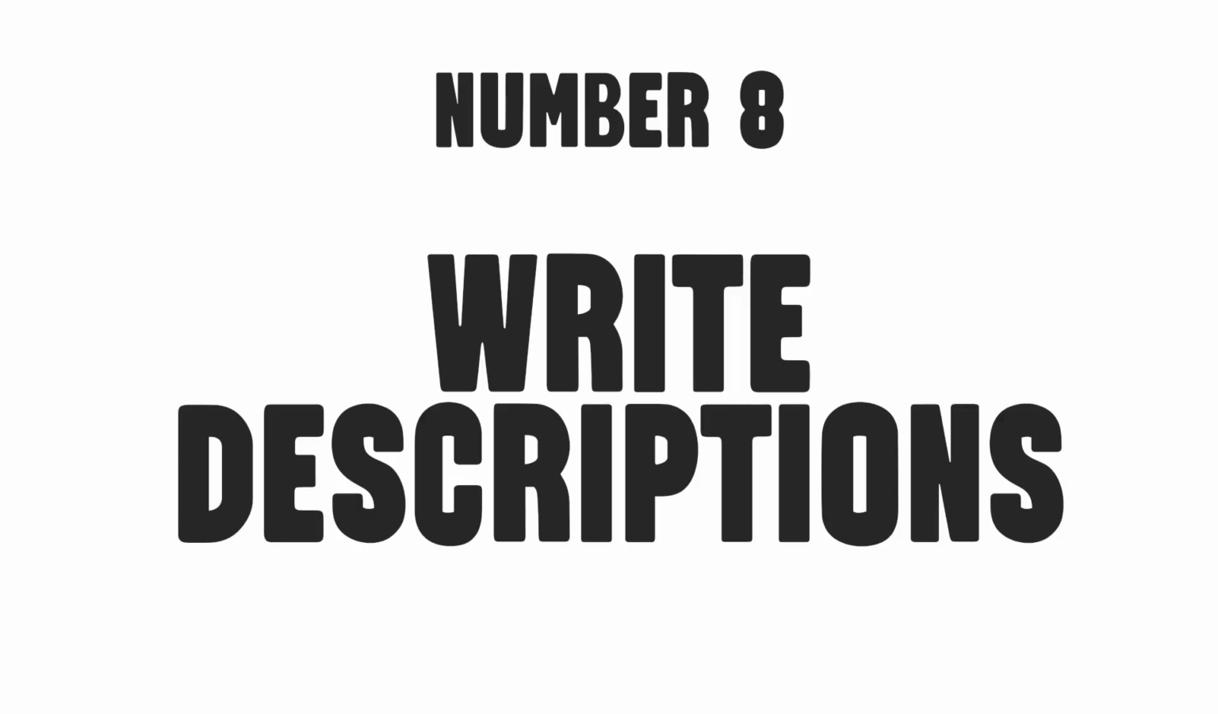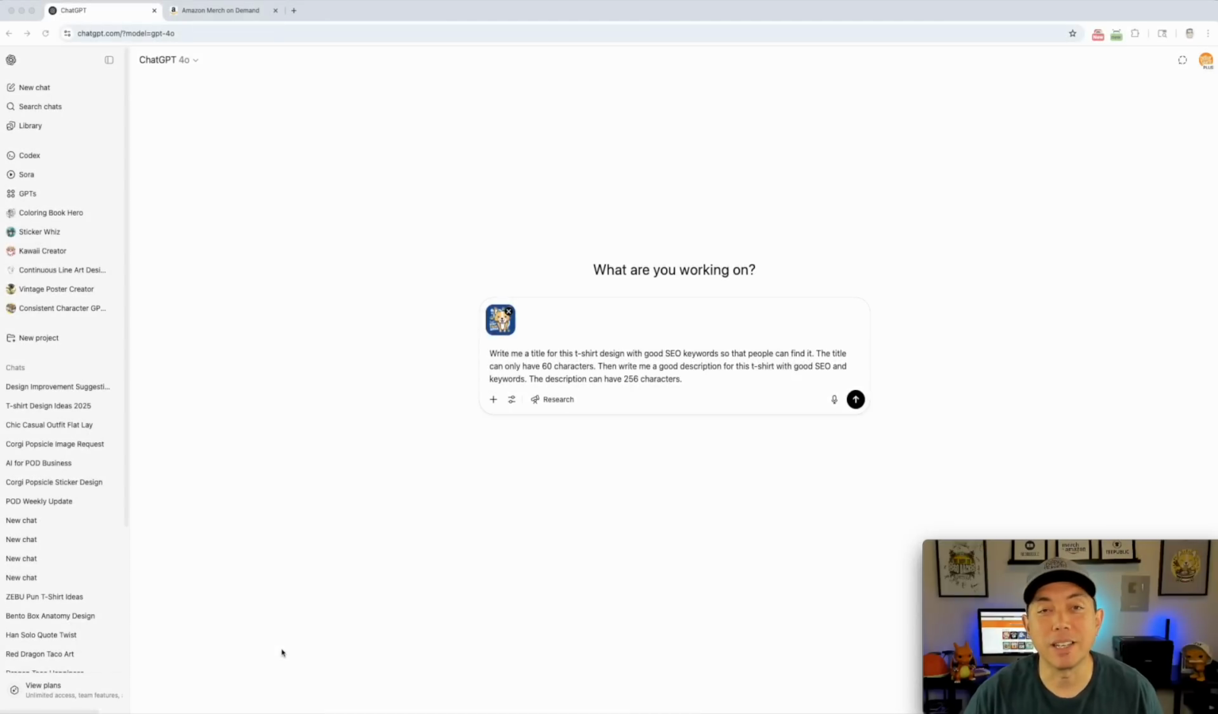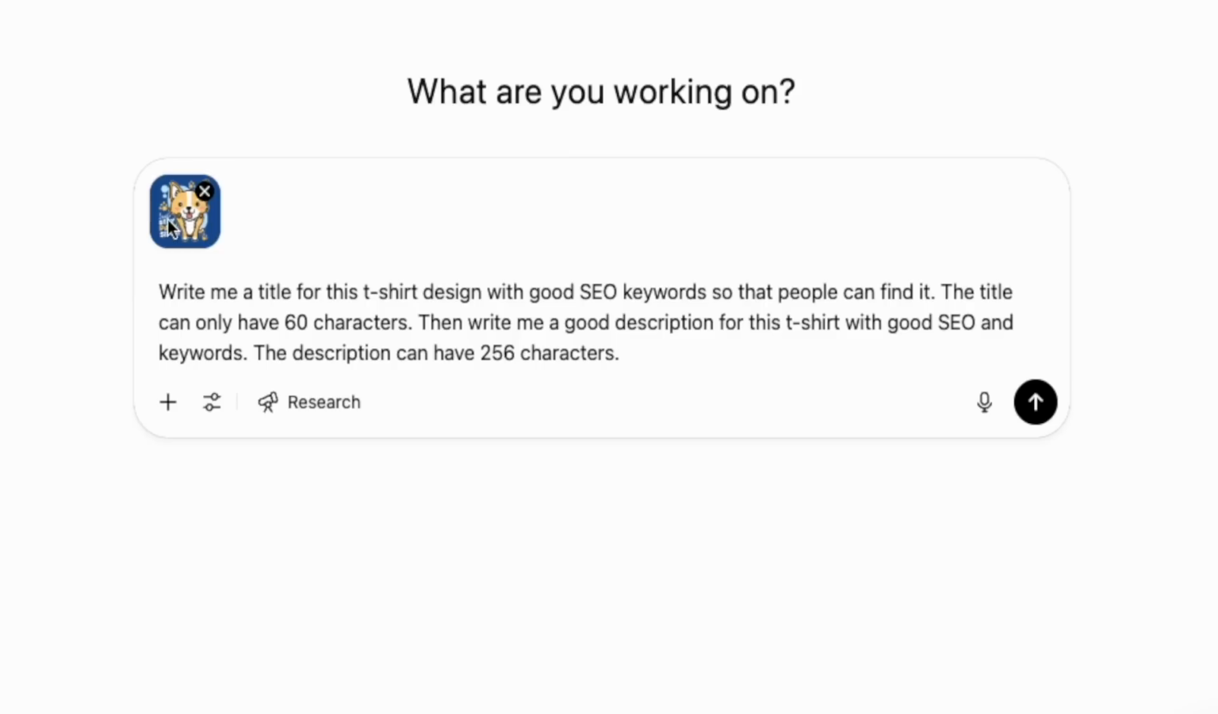So next is writing product descriptions and titles. So I just put in the design here. I'm in ChatGPT, but you could use any AI app that you want to use. Now here's my design that I did, the design example that we use with the corgi and staying positive.